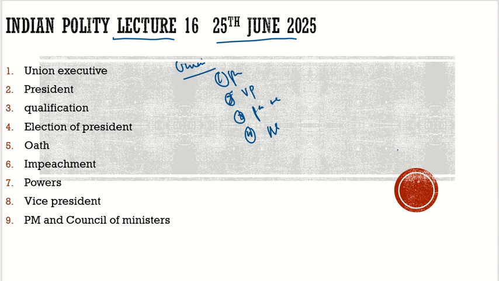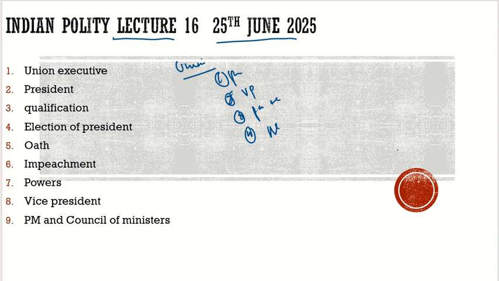With respect to this, we started with the President, the office of the President. We discussed what the President is. We compared it with the President of the UK. We saw that we have the parliamentary system of democracy. We saw how our President is elected, not directly by the people, but by the electoral college. We discussed the electoral college for the election of the President.